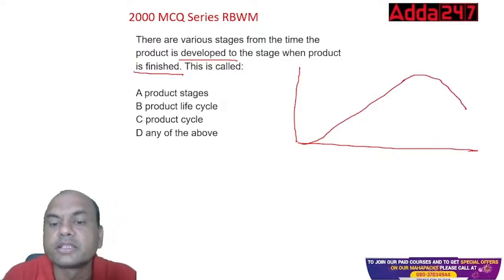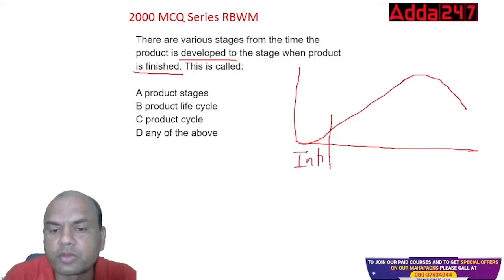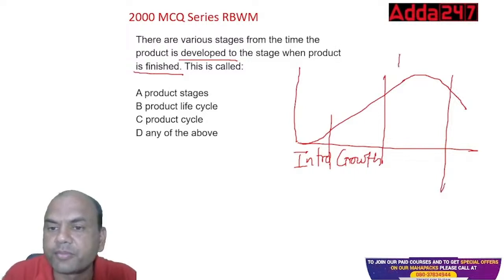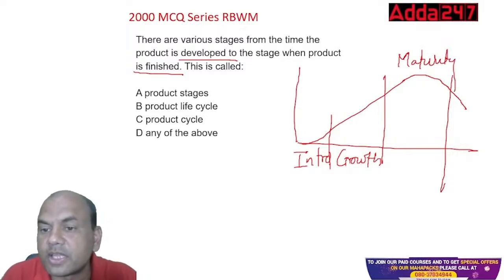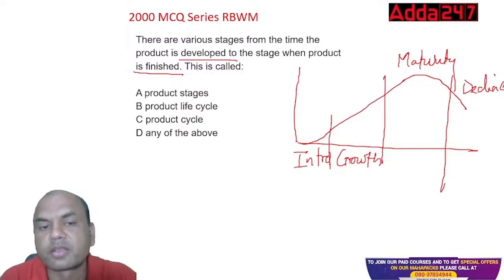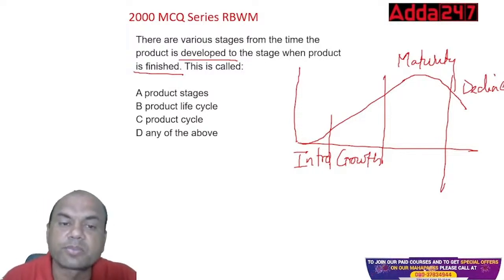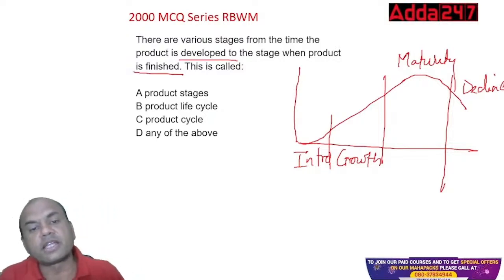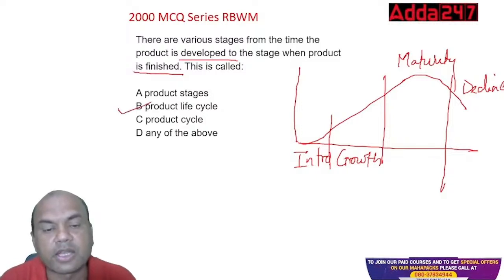This is known as the introduction phase, intro. This is known as a growth phase, growth. This is known as a maturity phase, mature, M. And this is known as a decline phase, decline. So these are the 4 life stages of any product. And this entire cycle is known as product life cycle, PLC.